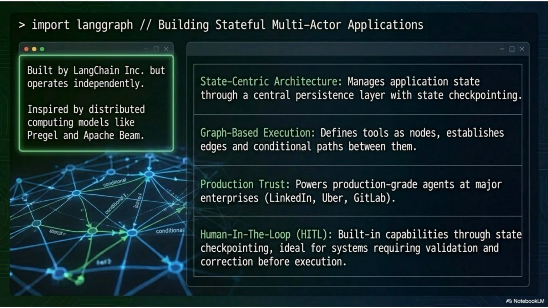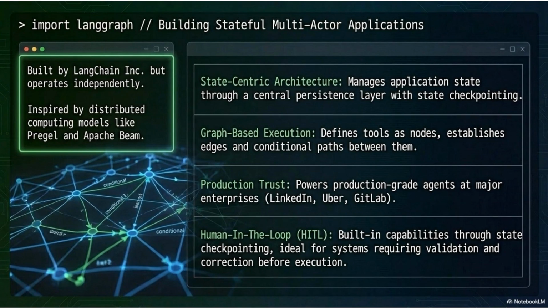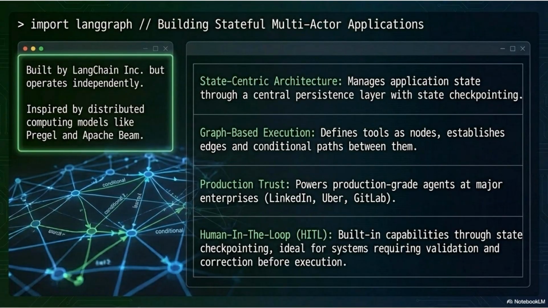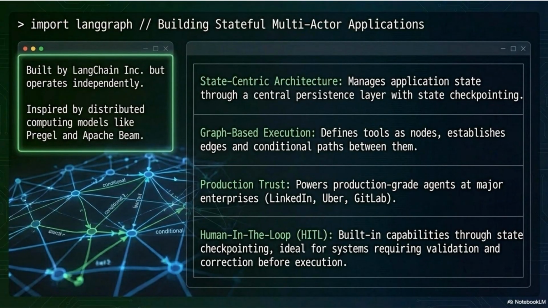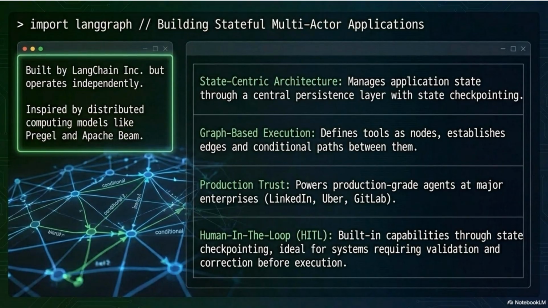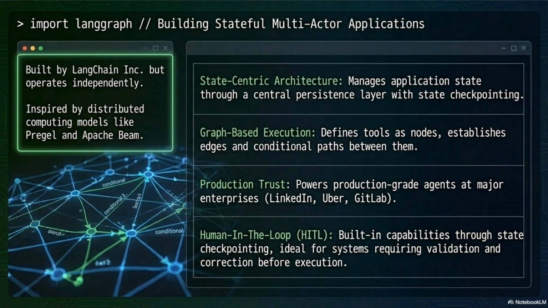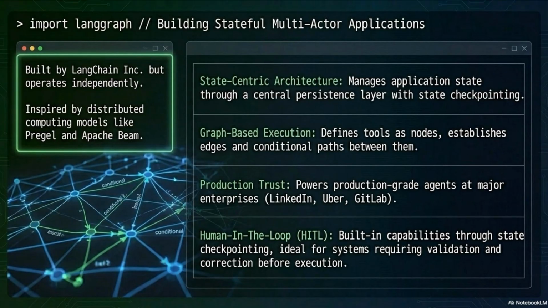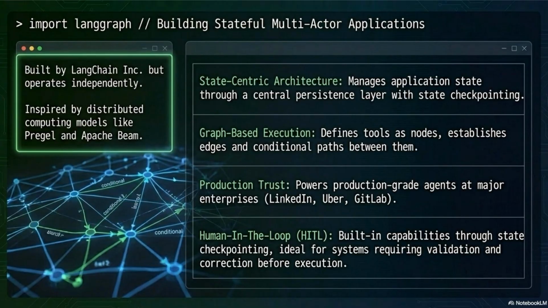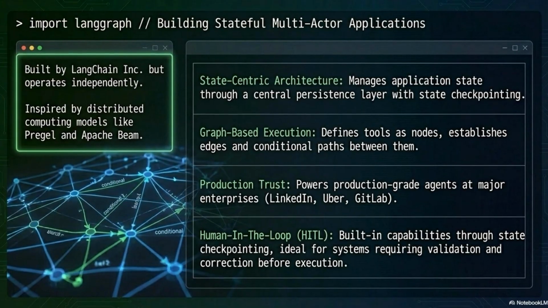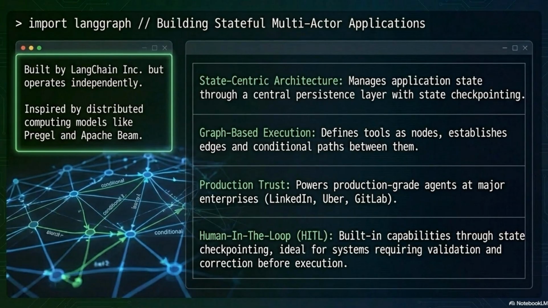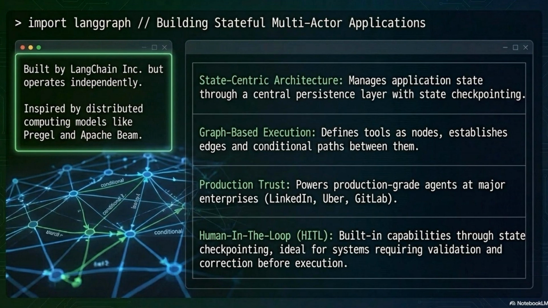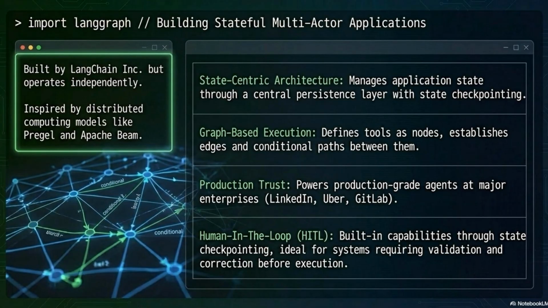Slide 9. Import LangGraph. Building stateful multi-actor applications. LangGraph is built by LangChain Inc., but operates as a completely independent library. Its design is inspired by distributed computing models, specifically Pregel and Apache Beam, which gives it production-grade reliability characteristics. 4 capabilities define LangGraph's enterprise value. State-centric architecture manages application state through a central persistence layer with checkpointing. The state is the source of truth at every node in the graph. Graph-based execution defines tools as nodes and establishes directed edges and conditional paths between them. The graph is your workflow, readable, inspectable, and modifiable.